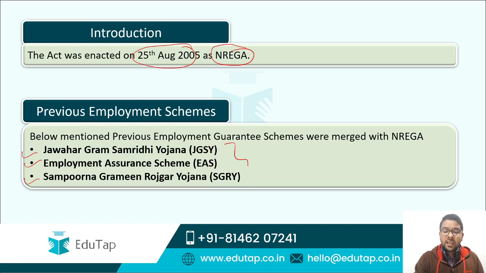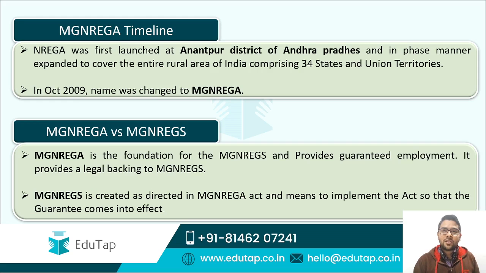So guys, a question can be asked from this topic, like which of the following schemes were merged to form NREGA? It is the Jawahar Gram Samriddhi Yojana, Employment Assurance Scheme and the Sampoorna Gramin Rozgar Yojana. Now this is about the introduction to the scheme. Now we will talk about the timeline of MGNREGA.